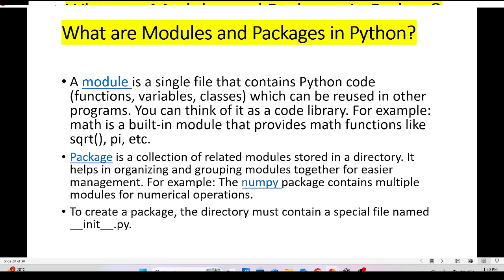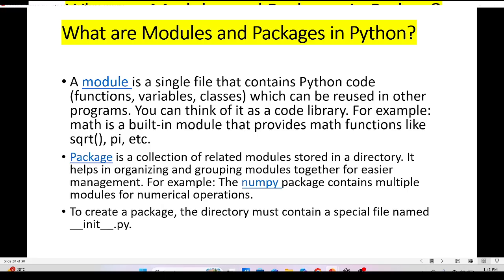What are modules and packages in Python? A module is a single file that contains Python code, functions, variables, and classes, which can be reused in other programs. You can think of it as a code library. For example, math is a built-in module that provides math functions like square root, pi, etc. A package is a collection of related modules stored in a directory.